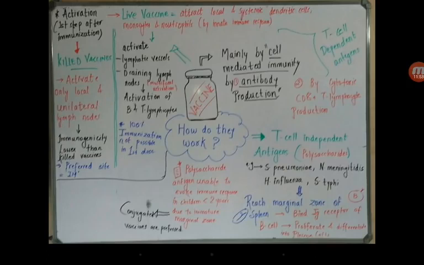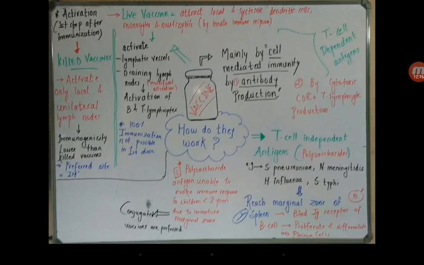Now next is the T cell independent mechanism or antigens. Polysaccharide antigens are basically T cell independent antigens, right? These are of Streptococcus pneumoniae, Neisseria meningitidis, Haemophilus influenzae, Salmonella typhi, the main examples of polysaccharide antigens.